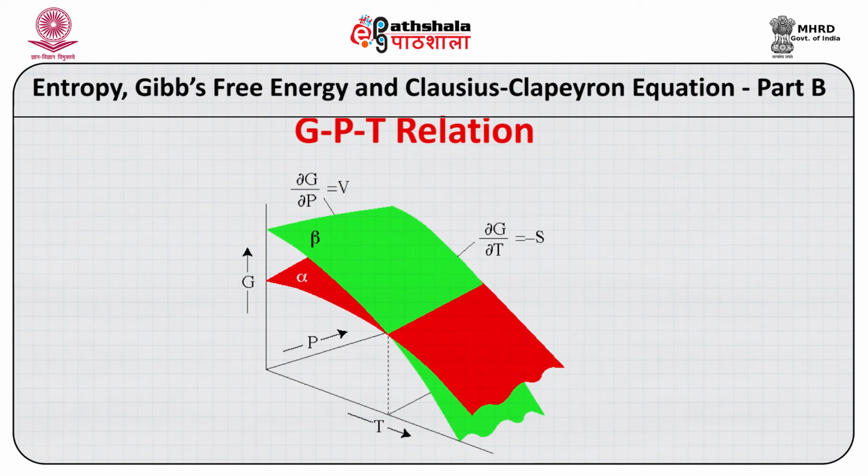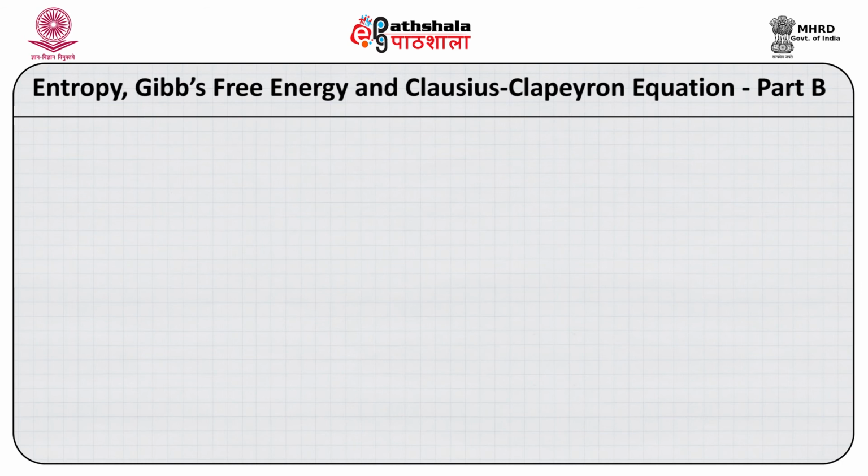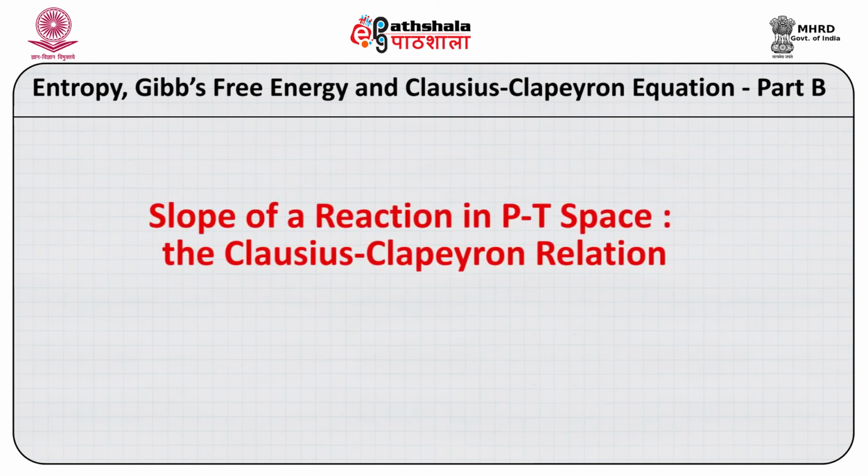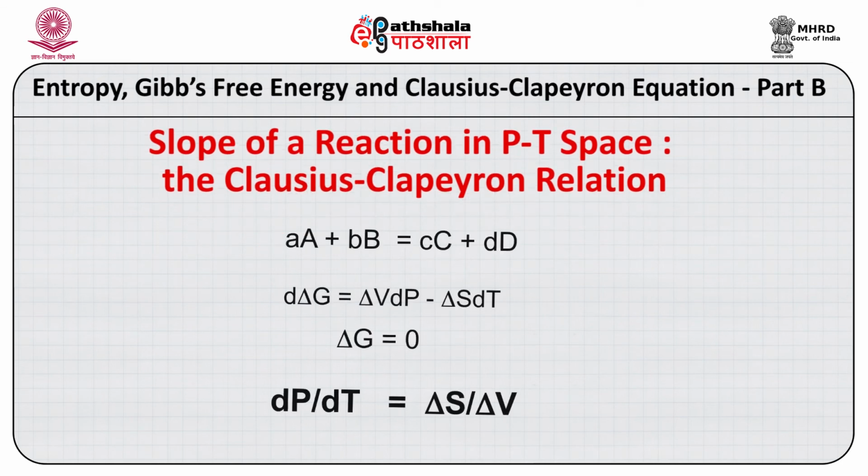Now let us calculate the slope of a reaction in a PT space. This will be my last segment of this talk, where small a, small b, small c and small d are the coefficients, and A, B, C, D all in caps represent the phases involved in the reaction.